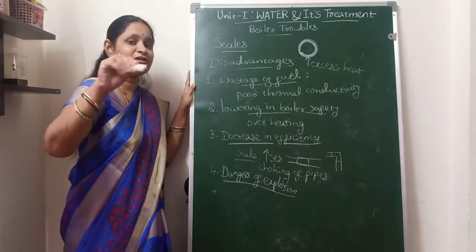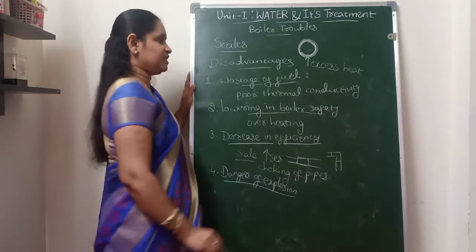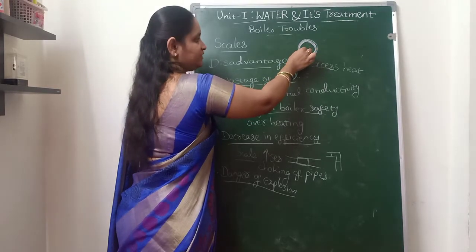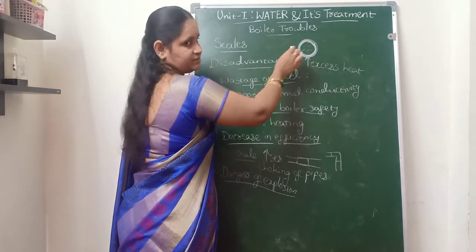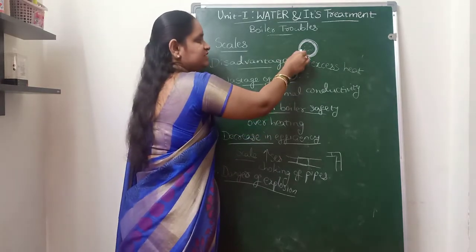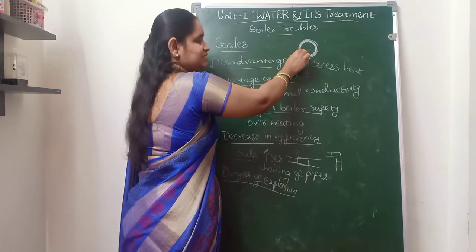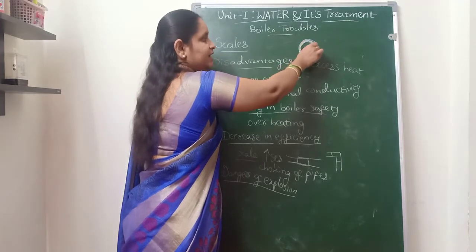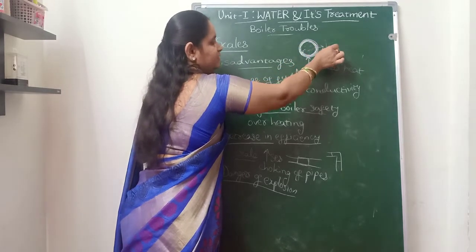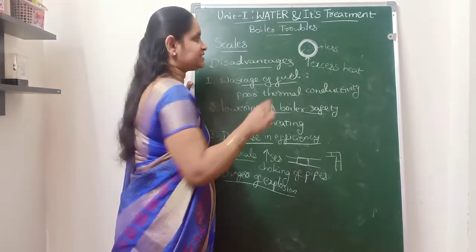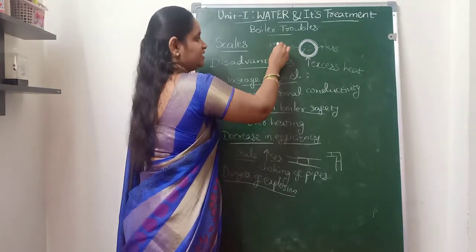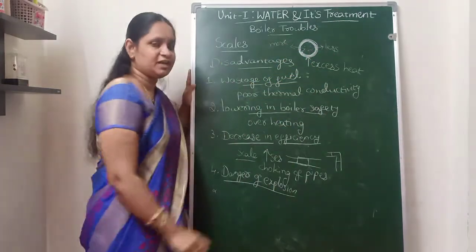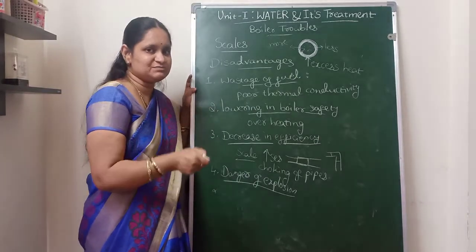That is, the scales are formed in an irregular manner, and when we are giving overheat to the boilers, sometimes what will happen is the water will touch the boiler material at the thin places, so more steam will be generated there. Whereas in the places where we have the thick scale, less steam will be generated. Where we have the thin scale, more steam will be generated and pressure will be more at this place,